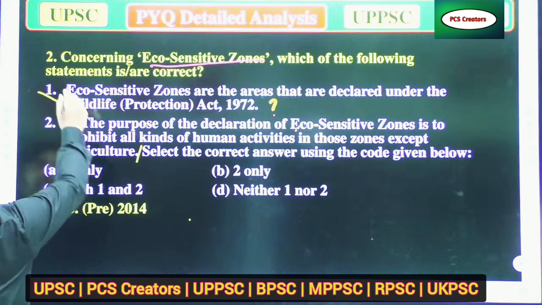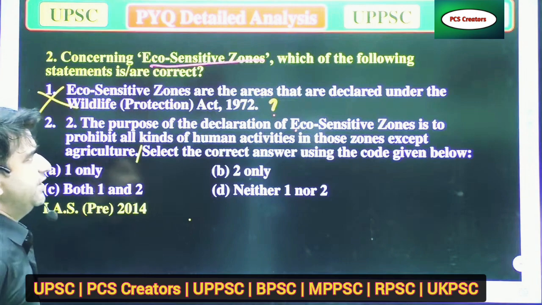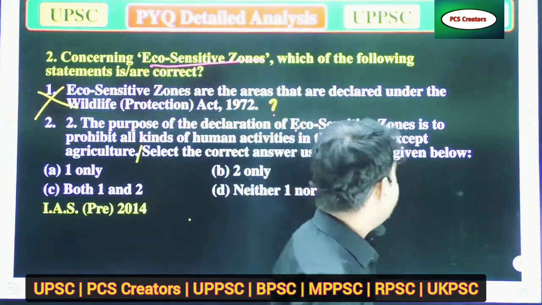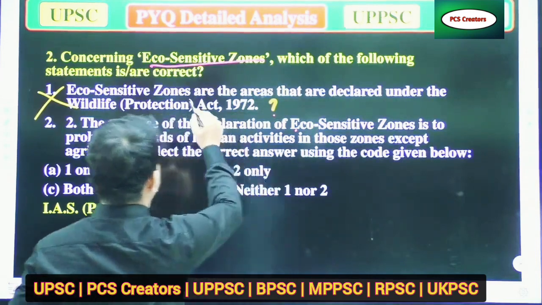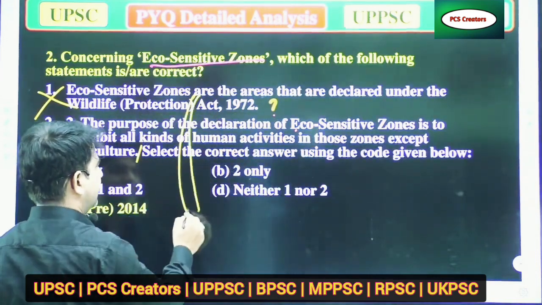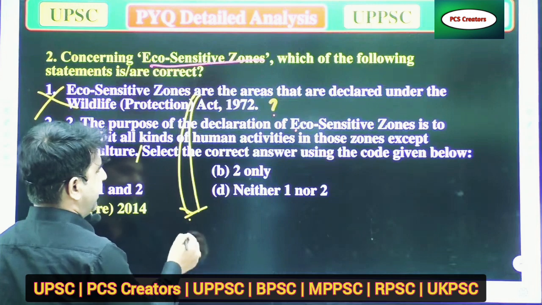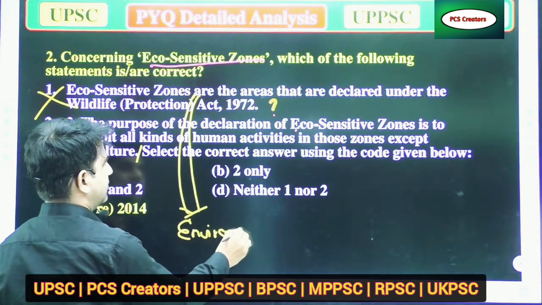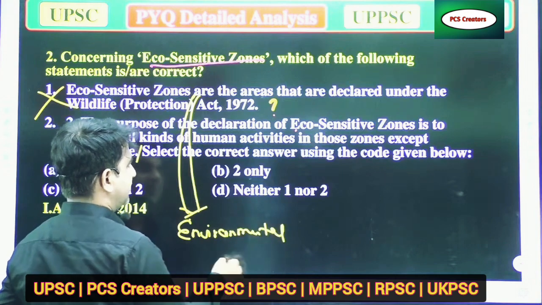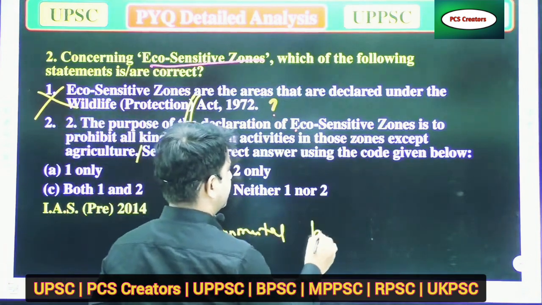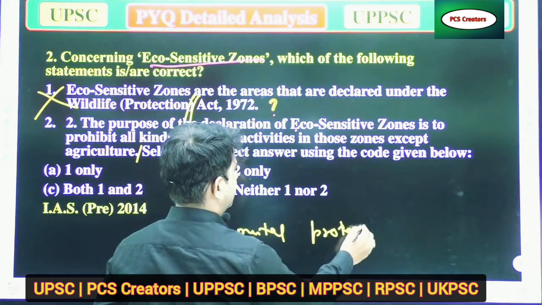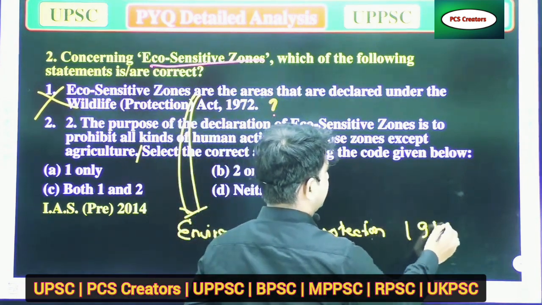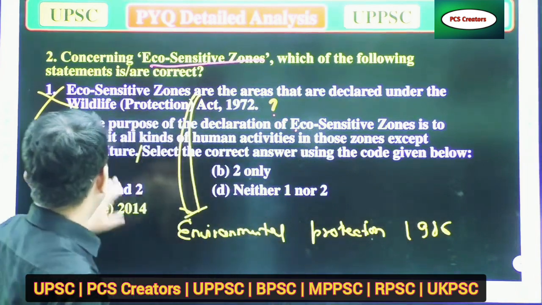That is wrong, because eco-sensitive zones have been declared under the Environmental Protection Act 1986. So our option 1 is incorrect.